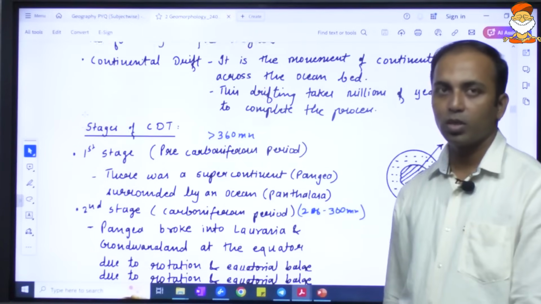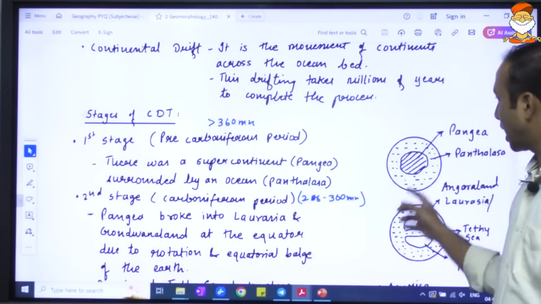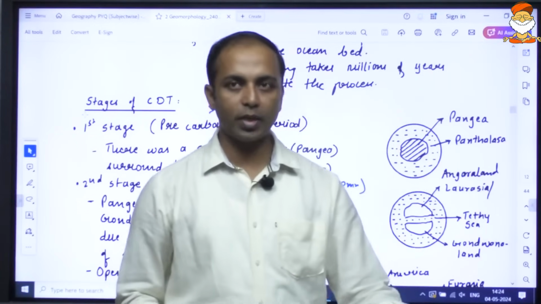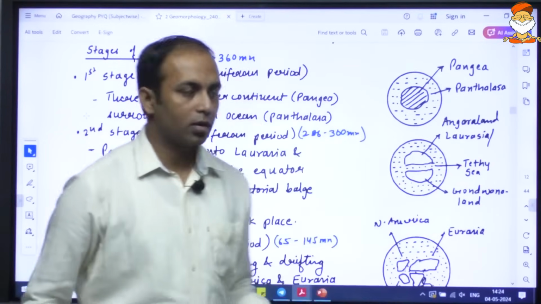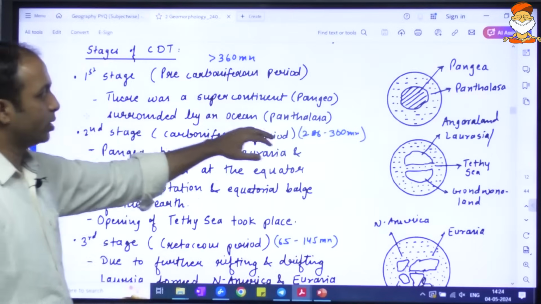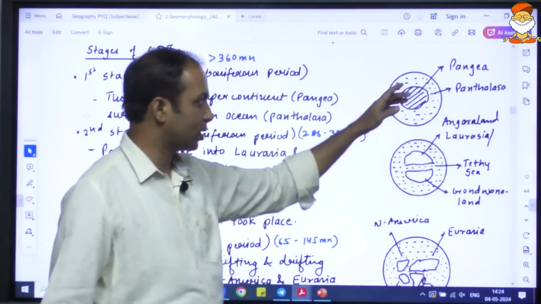Earth initially had only one continent, known as Pangaea. Roughly more than 360 million years ago, that is the pre-Carboniferous period, Earth was one continent known as Pangaea, and it had one ocean, Panthalassa.